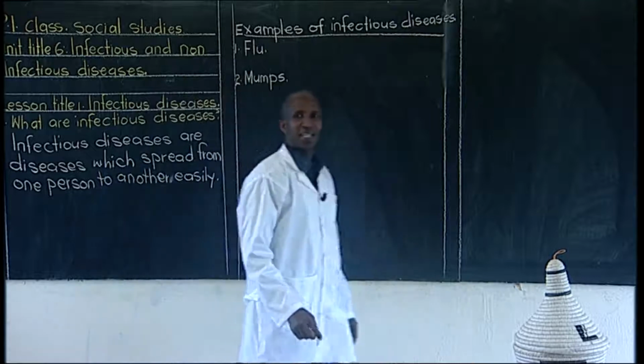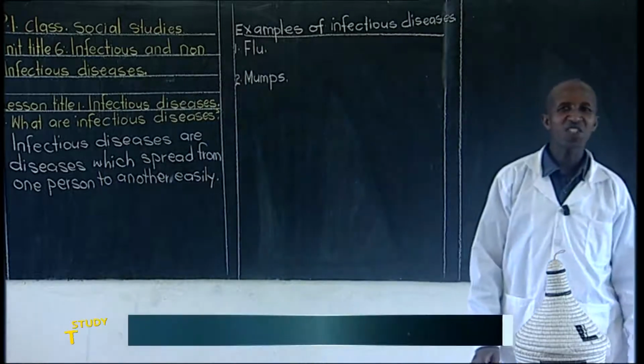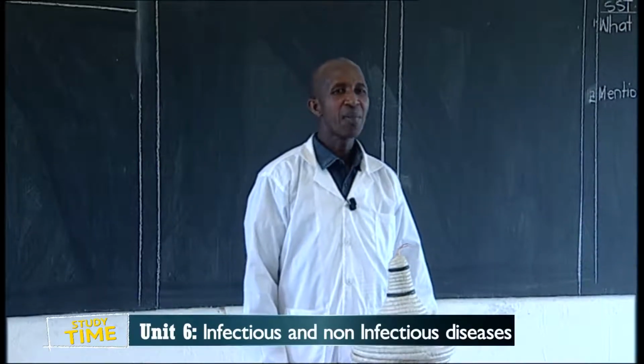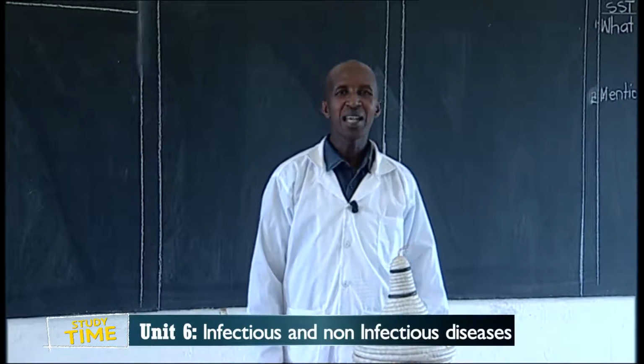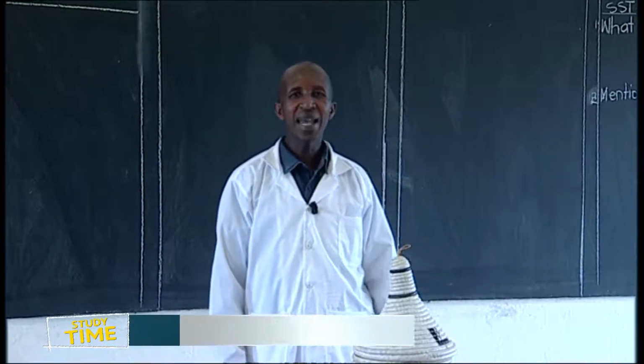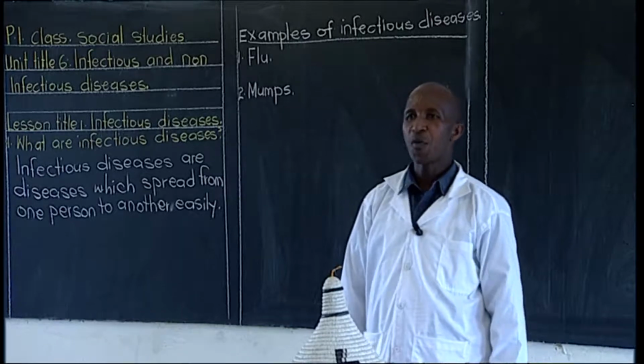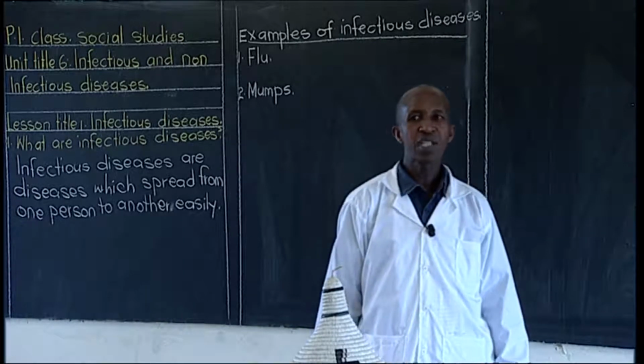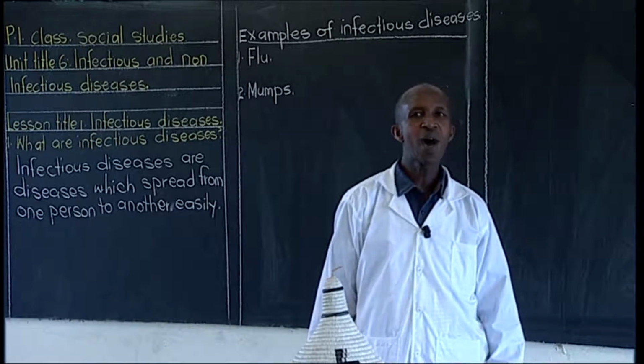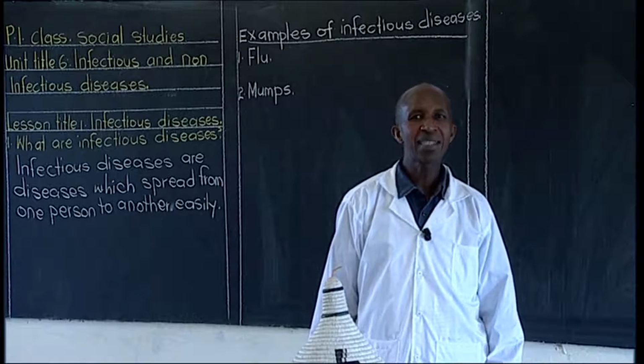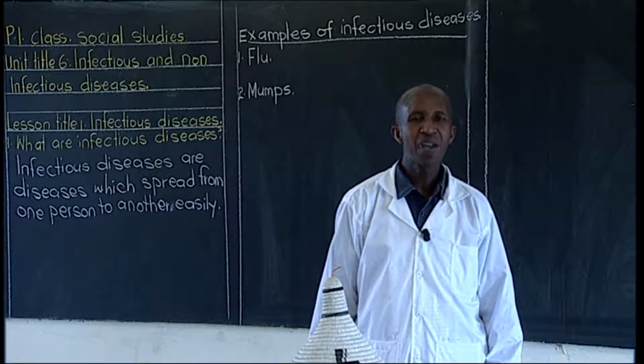Good children, this one also is an infectious disease called mumps. It's infectious in a way that one can get it easily if you are not serious. That's why you have to keep a distance if there's someone having mumps. It spreads very easily.